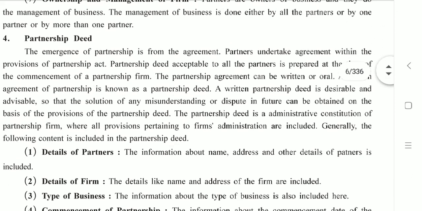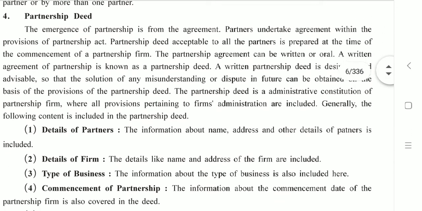Then the topic is about partnership deed. Partnership deed is always in the form of a written agreement, you can say. It is considered as a constitution of partnership, they say. This also, if you are reading it carefully, you will understand. I am moving ahead with this chapter because as per the blueprint, they are going to ask an MCQ and a short question.